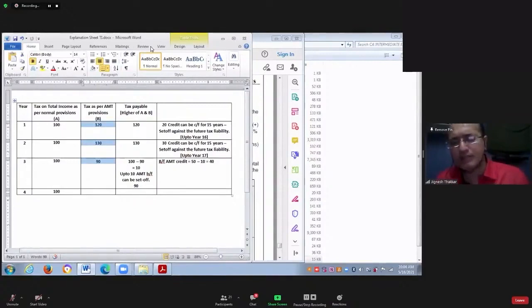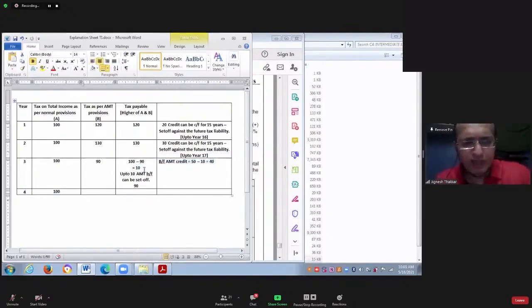Point number B is the minimum tax which you have to pay to the government every year. You can pay more than point number B, but you cannot pay less than point number B. Whenever your tax as per normal provision is more as compared to tax as per AMT, then against the excess, you can set off the brought forward AMT credit.